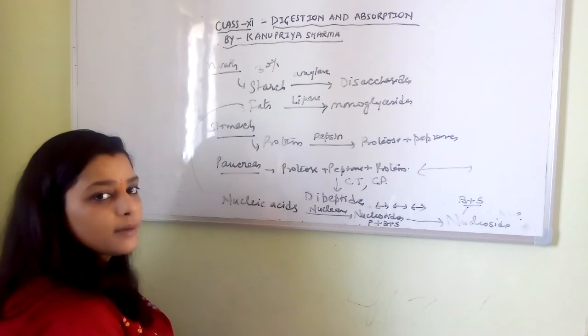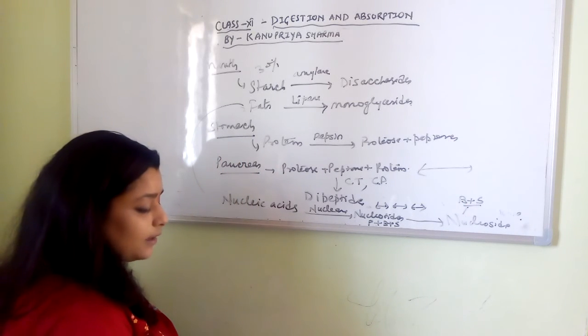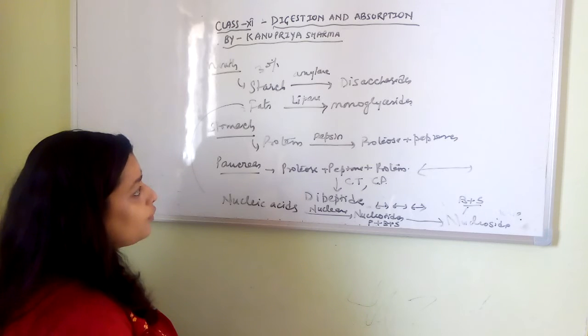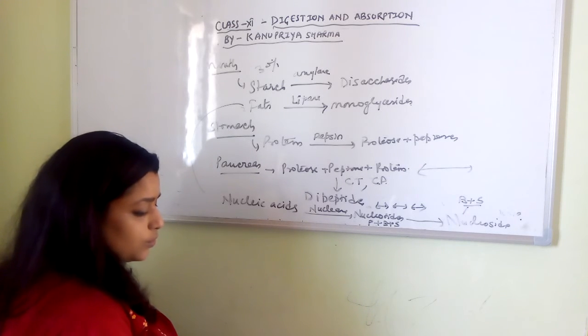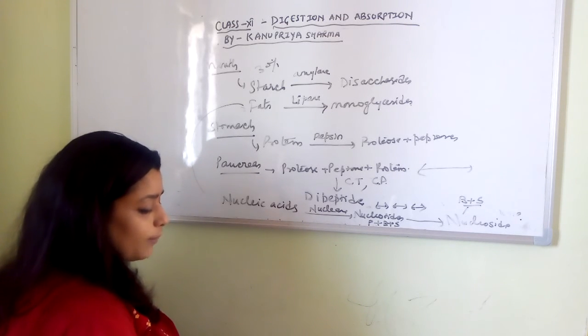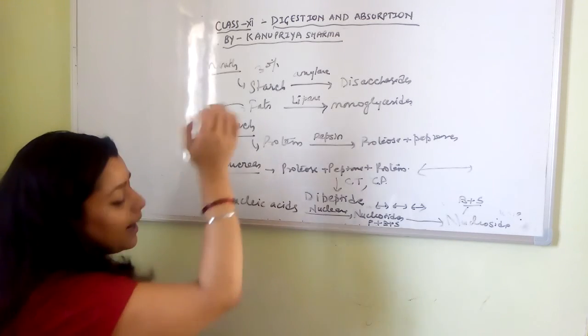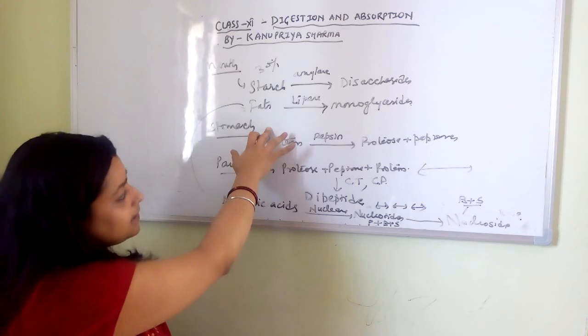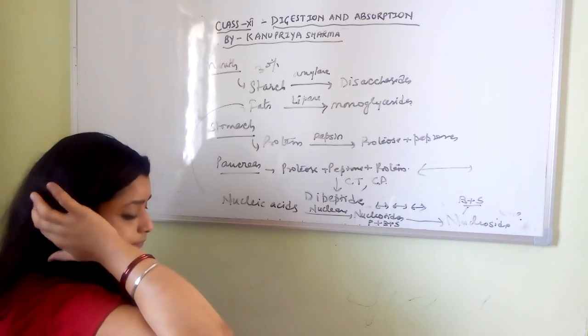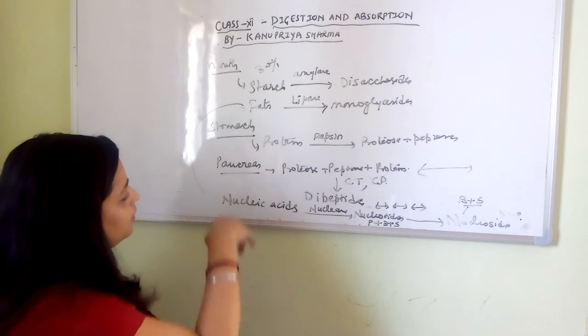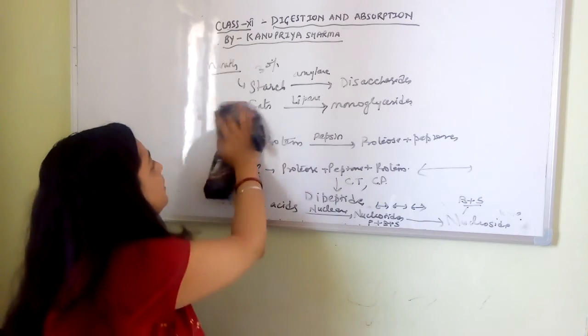So the phosphate also gets removed. So this is what is happening from the pancreatic juice, right? So bile and lipase have converted, bile is also converting fats into fatty acids, diglycerides, and finally monoglycerides.